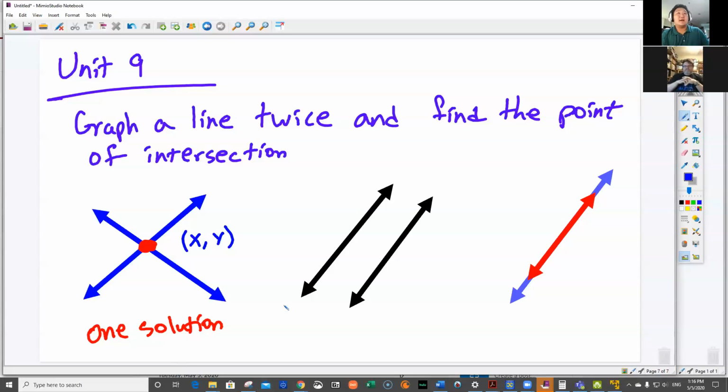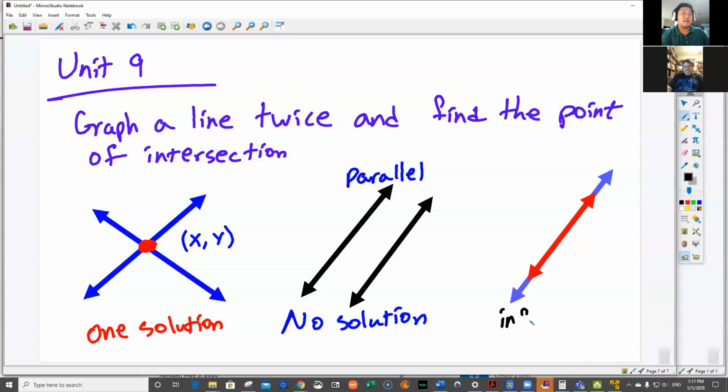Okay. Now, two lines that are parallel, right? We call these parallel lines because they have the same slope. This is no solution. And then the last one here, you see the bluish line and then the red line. They are on top of each other, meaning they are the same exact line.